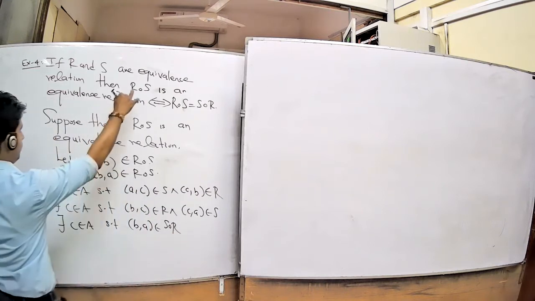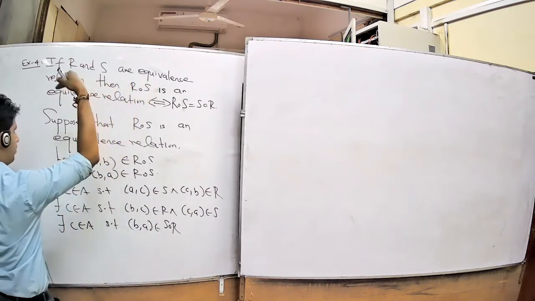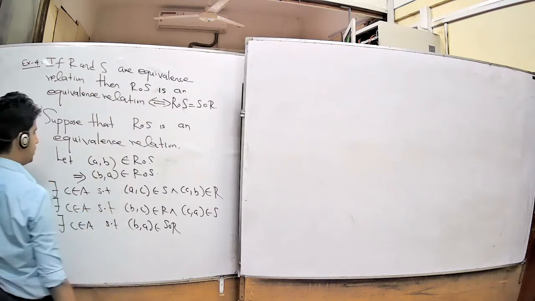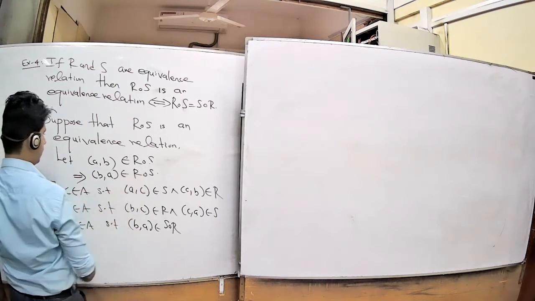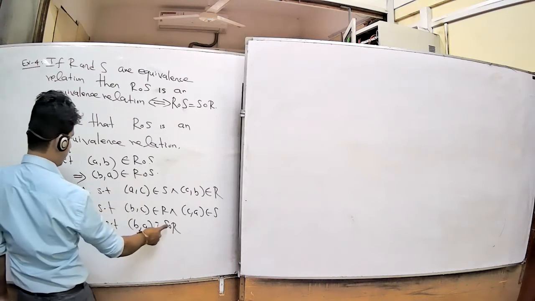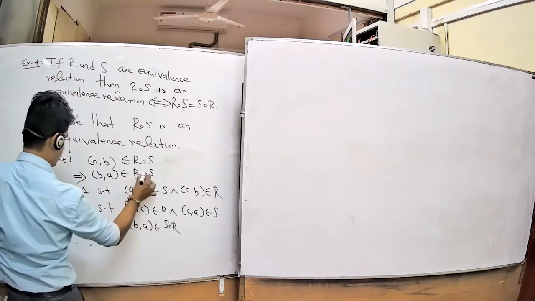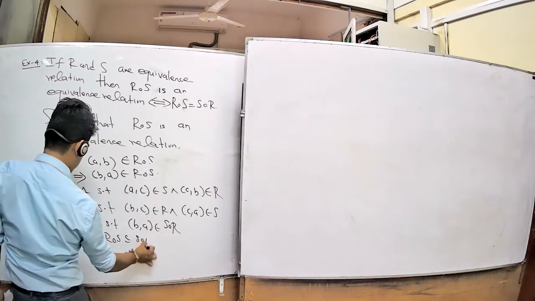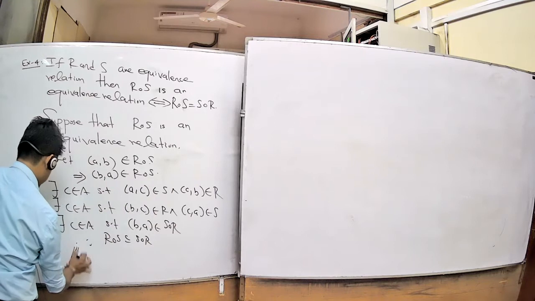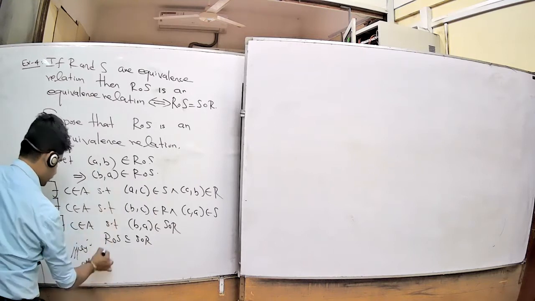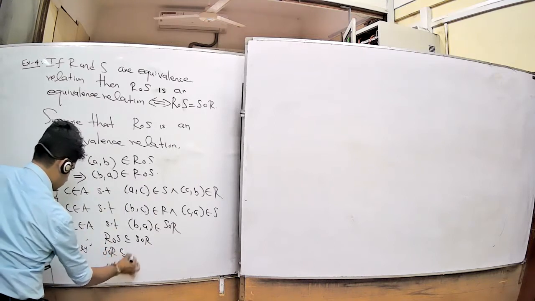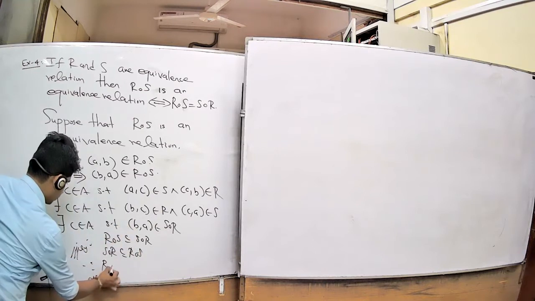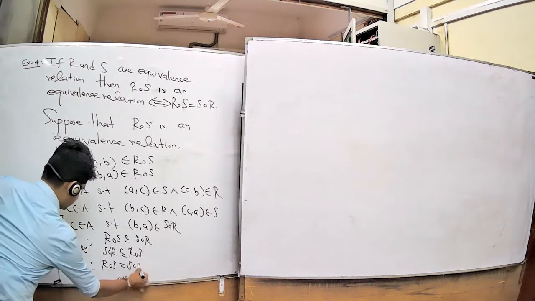Here we assume that R composition S is an equivalence relation, meaning R composition S is reflexive, symmetric, transitive. Therefore, (B, A) belongs to R composition S because of symmetry. Now we prove (B, A) belongs to S composition R. Therefore, this one is a subset of this one: R composition S is a subset of S composition R. Similarly, you can prove S composition R is a subset of R composition S. From both you can write R composition S equals S composition R.